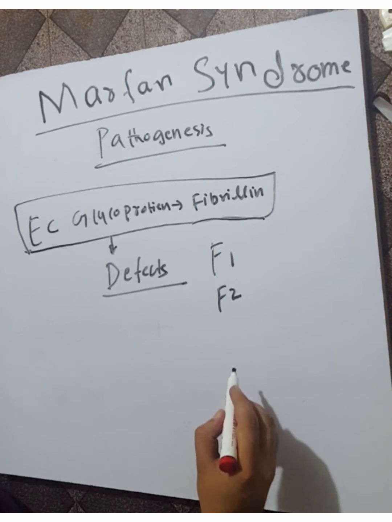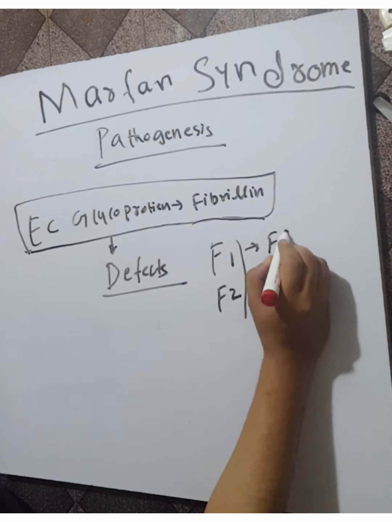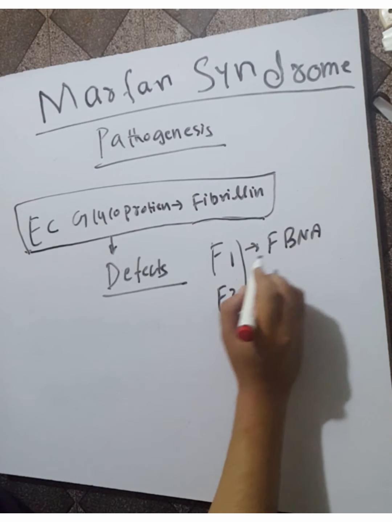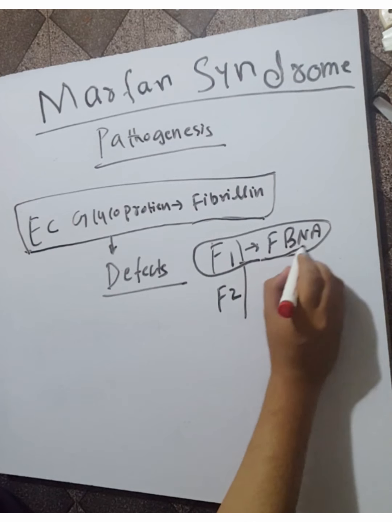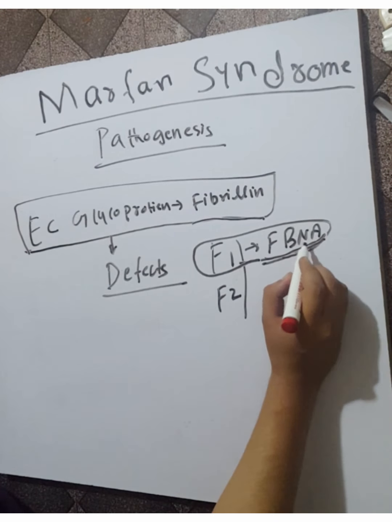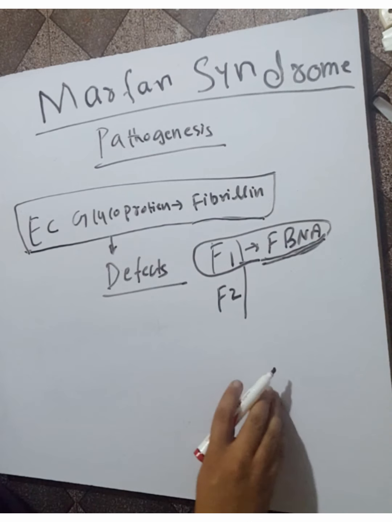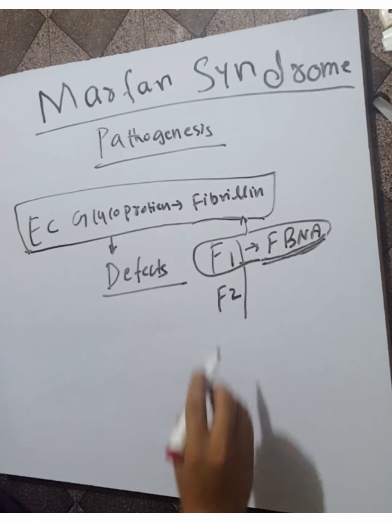Because of mutation. This is an autosomal dominant disorder. There is a mutation in the FBN1 gene for fibrillin 1. So when mutation occurs in this gene, fibrillin 1 defects occur.